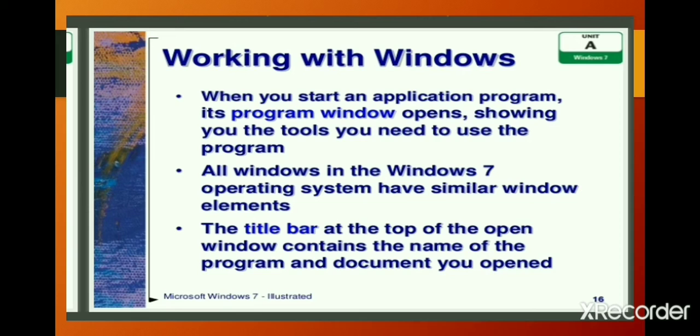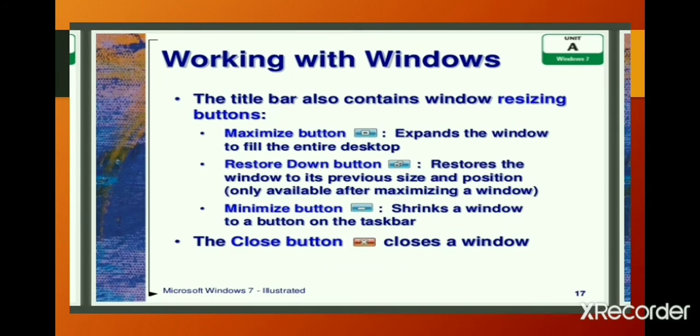Working with Windows. When you start an application program, its program window opens, showing you the tools you need to use the program. All windows in the Windows 7 operating system have similar window elements. The title bar at the top of the open window contains the name of the program and document you opened.